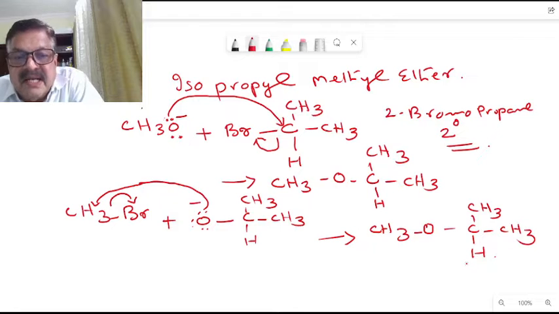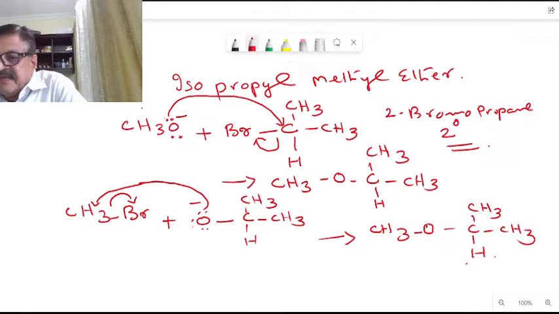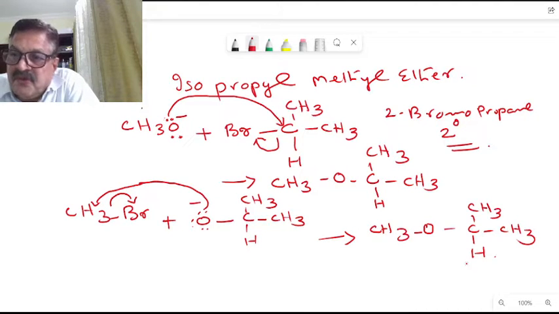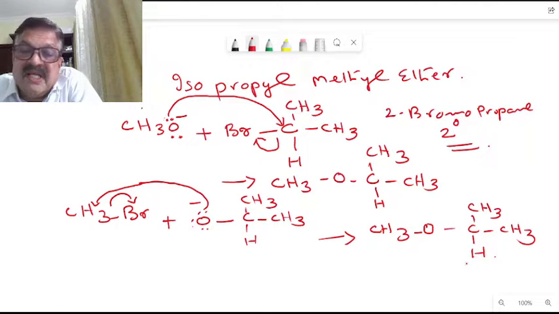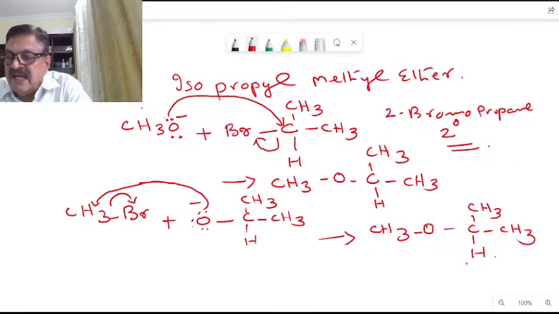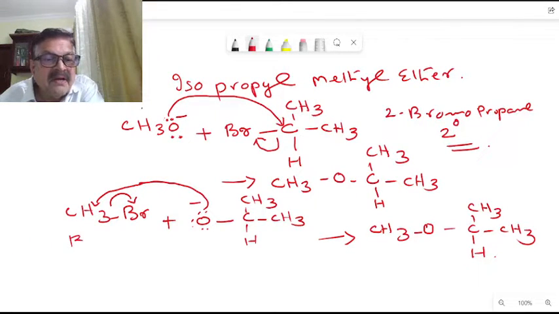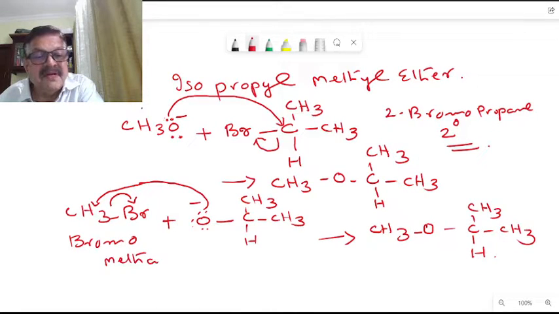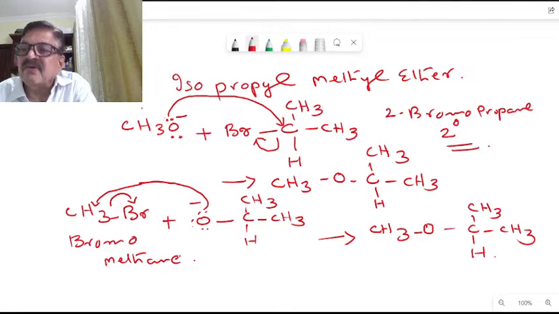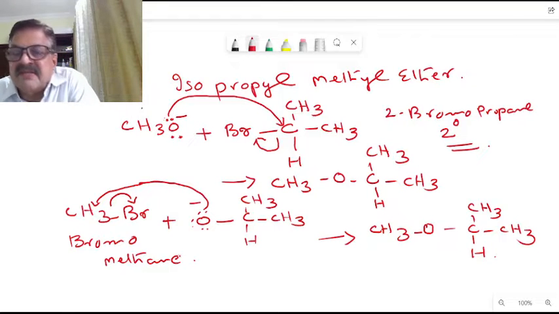By using an alkyl halide with a strong base here, the mechanism is an SN2 mechanism. The preferred path uses the less sterically hindered alkyl halide, that is methyl bromide, bromomethane. So this is the preferred path here because of less steric hindrance. Correct. So these are all Williamson ether synthesis.